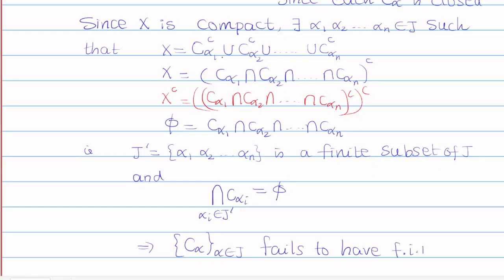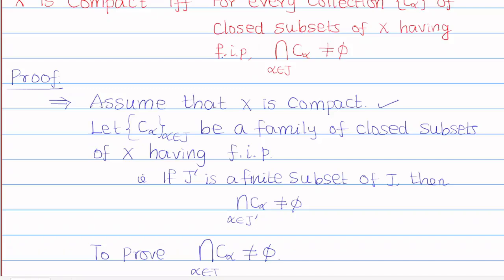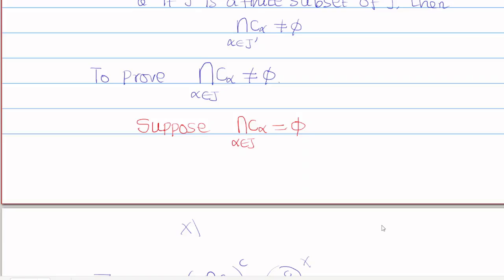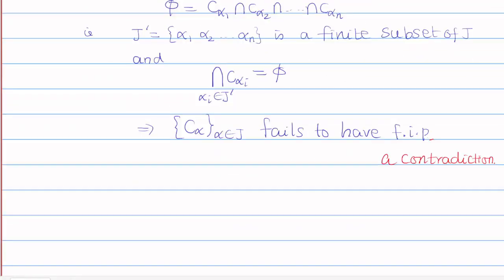What does the finite intersection property mean? If it holds, then for any finite subset you take, the intersection will be non-empty. But here we have found a finite subcollection whose intersection is empty. So C alpha fails to have the finite intersection property. That is a contradiction, because we assumed that this collection has the finite intersection property. So we have wrongly assumed some condition: supposing this is equal to empty was wrong. Therefore, hence